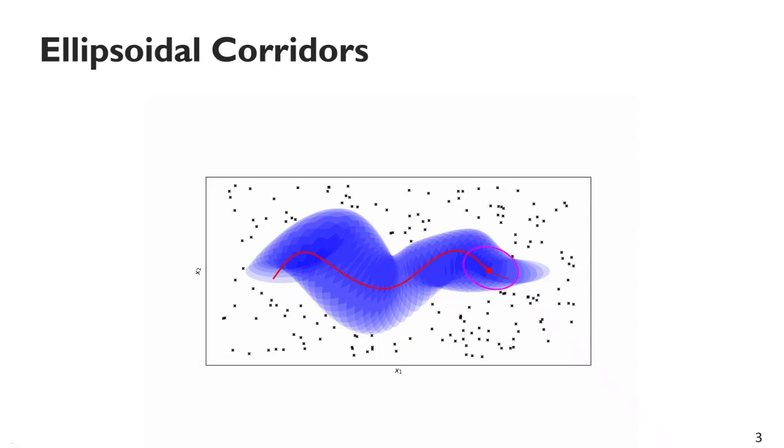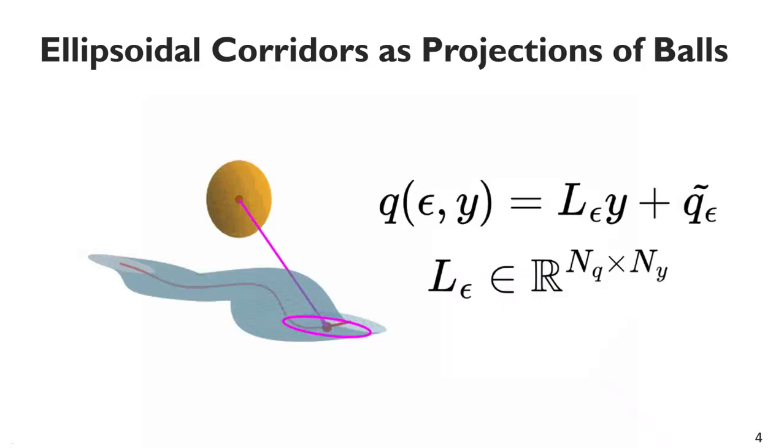We instead restrict our solution to be within a safe, smooth, and continuous ellipsoidal corridor. We formulate a time-varying affine map that allows us to view the corridor as a time-varying projection of a higher dimensional ball. When projected, every point in the lifted ball traces a collision-free trajectory within the original ellipsoidal corridor. The ball represents a set of feasible parameter values which can be optimized within to find a feasible trajectory.